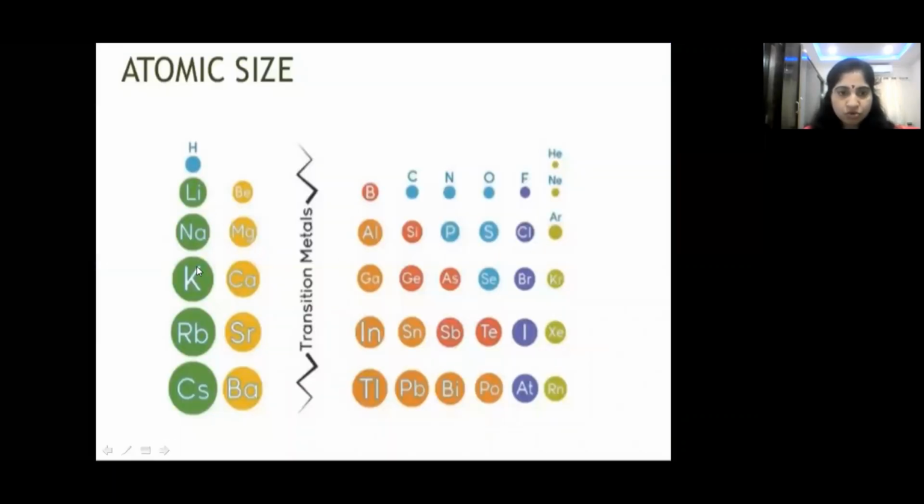So first group elements, if you see the first group element, the increase is much. Top to bottom, if you move, number of shells are increasing, so the increase is much from top to bottom. Whereas in case of the 15 group elements, the increase is not that much. Yes, it is increasing, but the increase is not that much because of the presence of 14f electrons and 10d electrons in penultimate shell and anti-penultimate shell. Is it clear, children? So this is about atomic and ionic radii of 15 group elements.